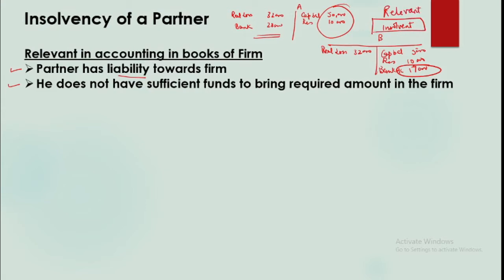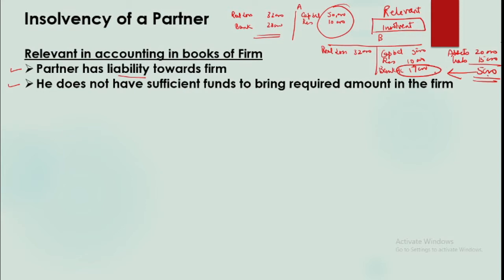Reason is that he is to bring the money and we cannot close our eyes and directly write bank account 17,000, he pays us. If his private or personal position is that his personal assets are of, say, 20,000 and his personal liabilities are of, say, 15,000, it means he just has 5,000 spare with him. So he can only pay 5,000 towards firm. He cannot pay the remaining balance. So now his insolvency is material to us.